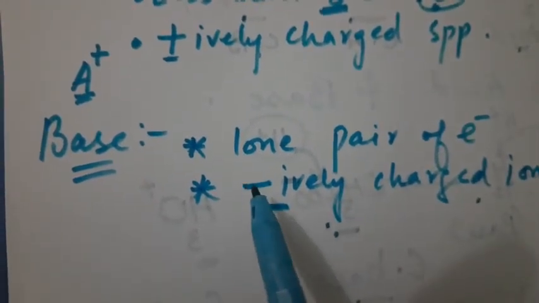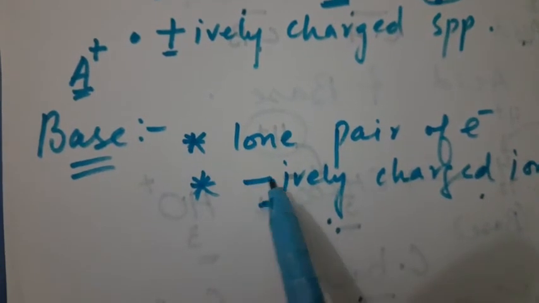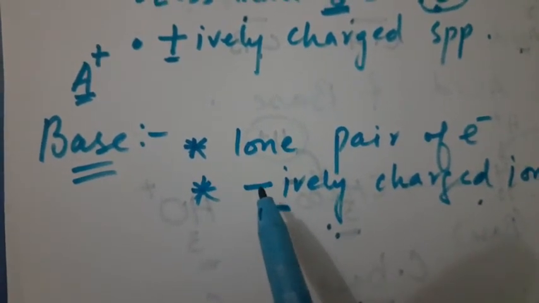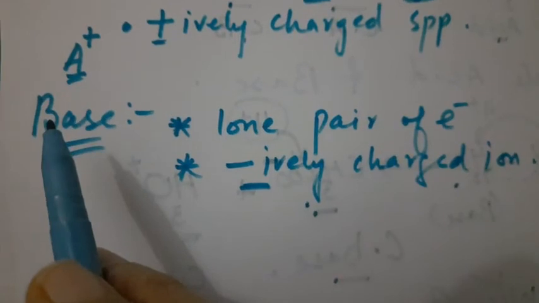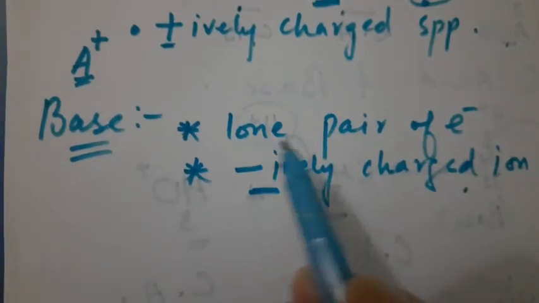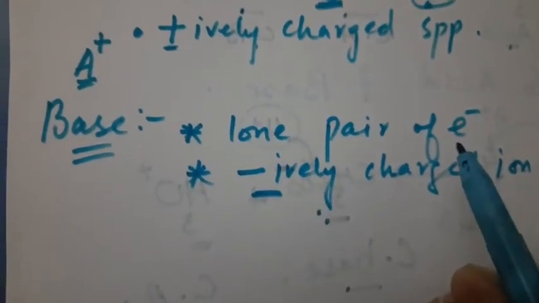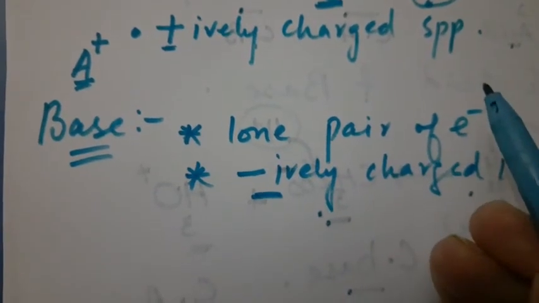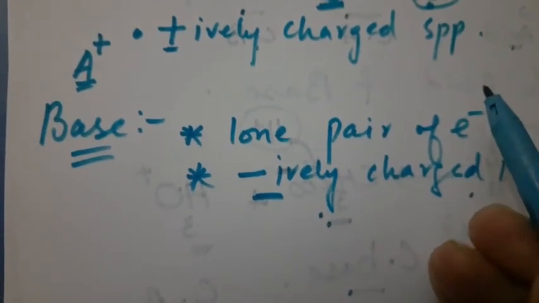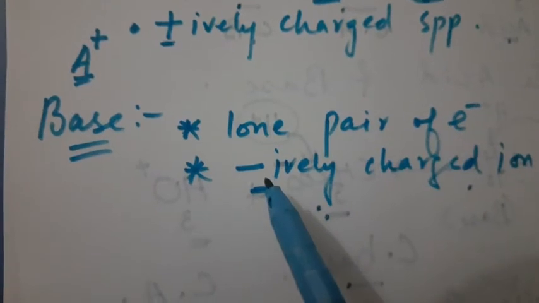So remember that when a species gets a negative charge, it means the species has taken the electron, right? So Lewis bases are those compounds which must have the lone pair of electrons. If this base has lone pairs of electrons, they will definitely donate these lone pairs, and they must have the negative charge.